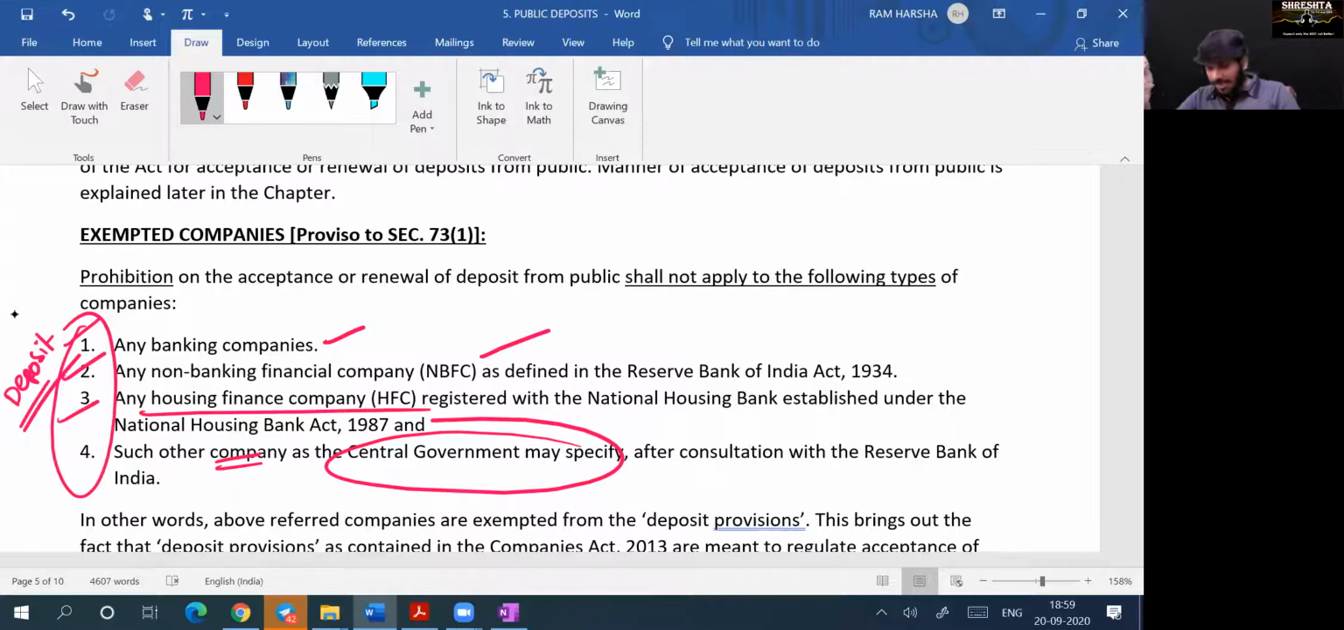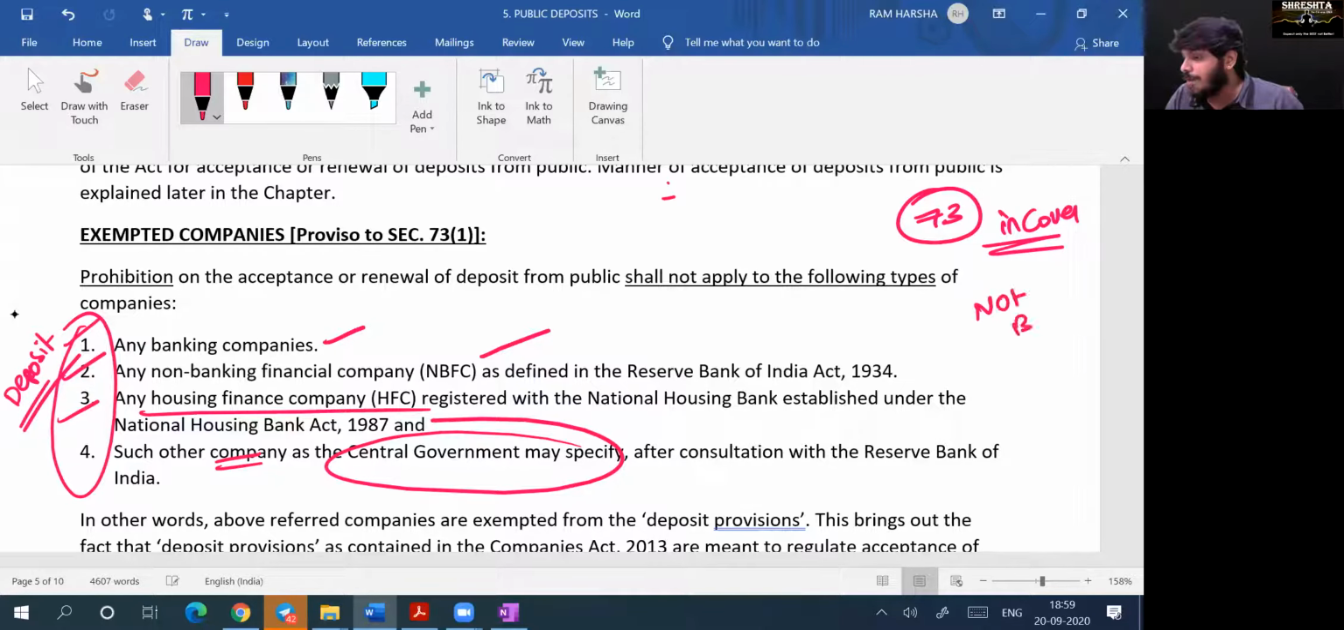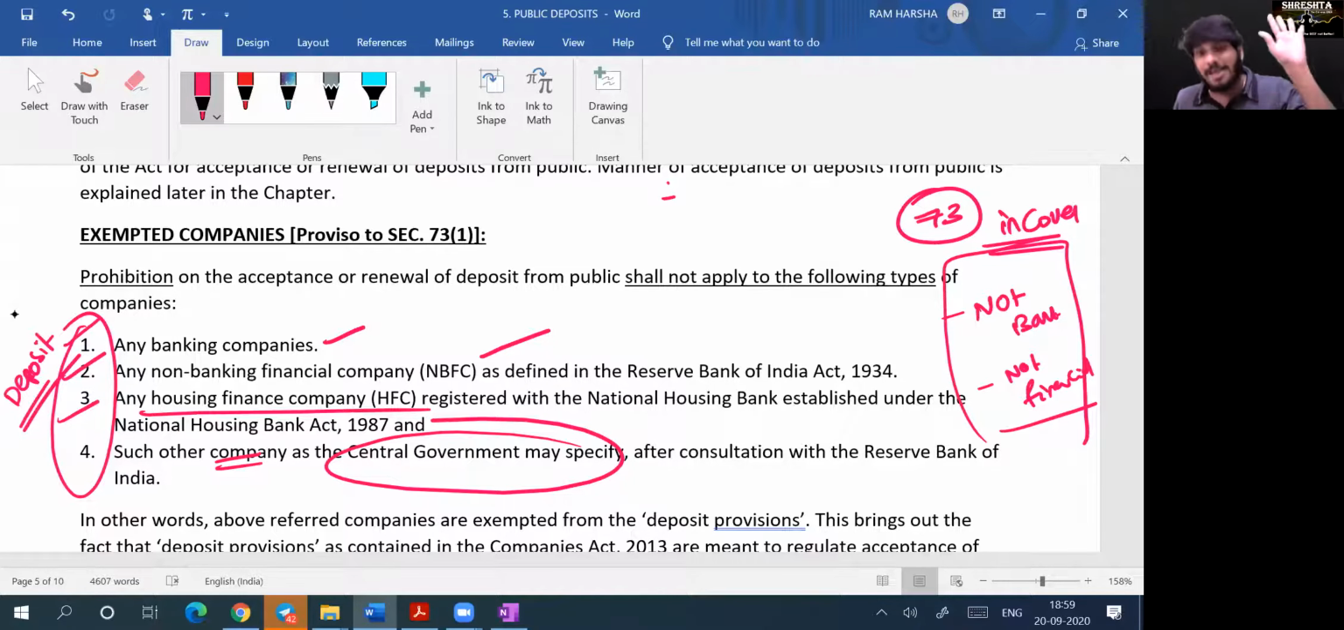So they regularly take deposits from banks and all. So for them, this provision is not applicable. Which means the intention of section 73 is to cover which companies? Is to cover those companies which are not engaged in banking business, which are not engaged in financial activities. Yes or no? A non-banking company and a non-financial company, if at all they want to get money from public,